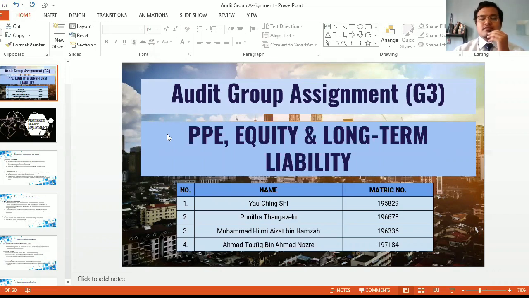Let me introduce myself first. My name is Ahmad Taufiq Bamanazi. My matric number is 197-184. My groupmates are Yao Xingxi, Punita, and Muhammad Hilmi. So Hilmi and I will present about property, plant, and equipment. Punita will present about equity and long-term liability.